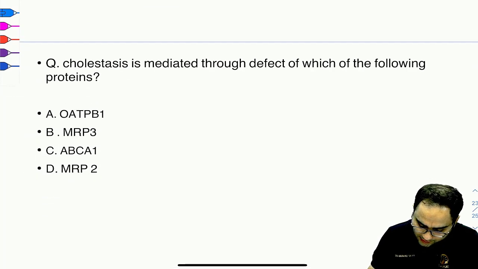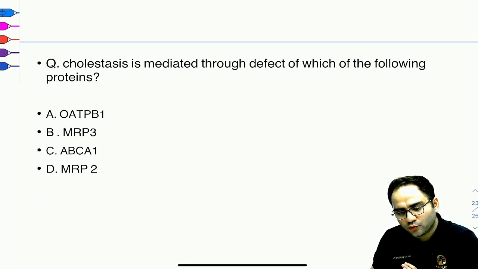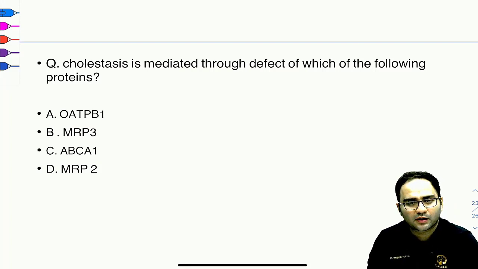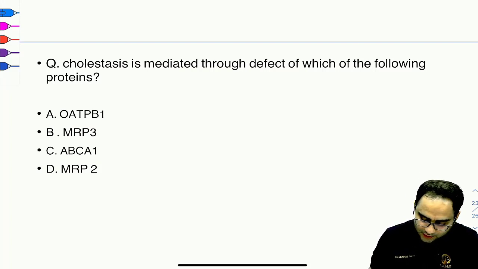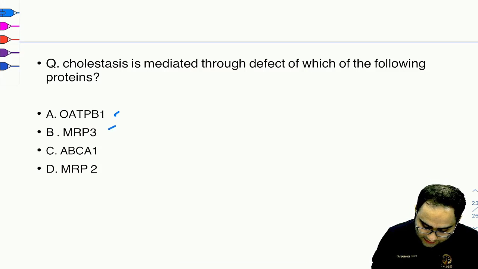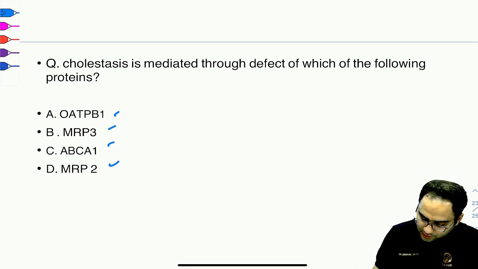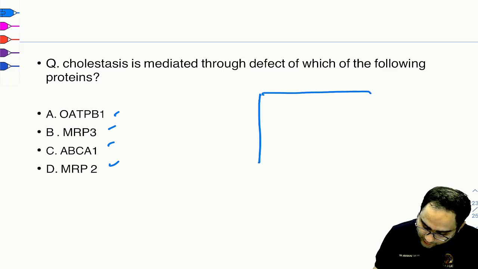Now next question they had asked, cholestasis is mediated through which of the following proteins? Now I can tell you this was also one of the controversial questions. I'll tell you why. The proteins that they have given, all of these are implicated in the diagnosis of hereditary hyperbilirubinemia. If you know the metabolism of bilirubin, bilirubin comes here bound to albumin.